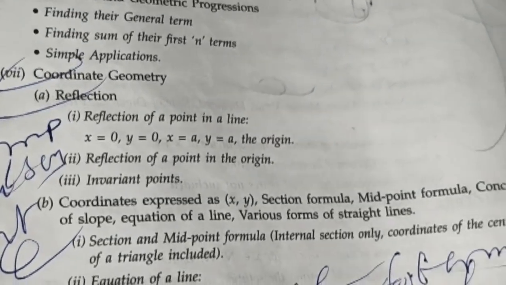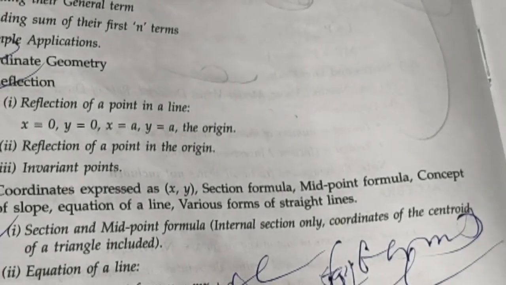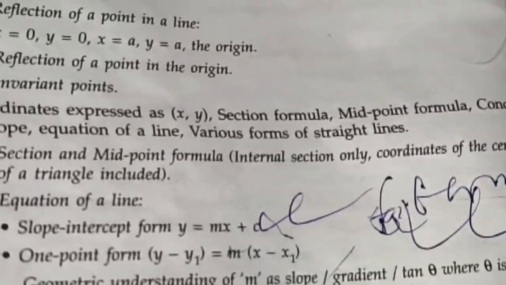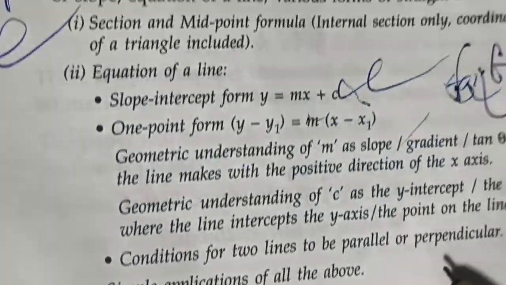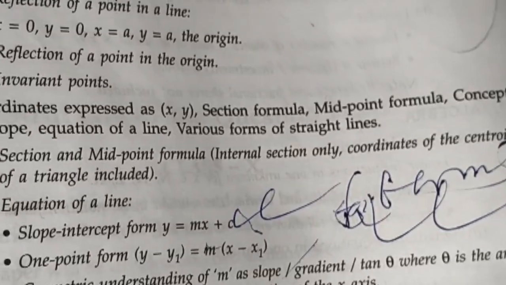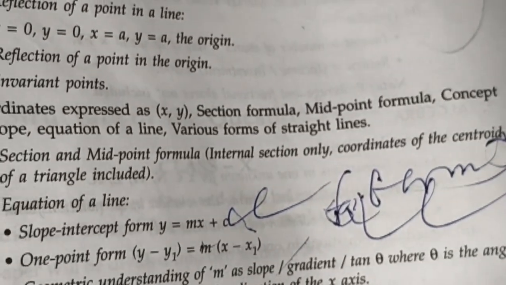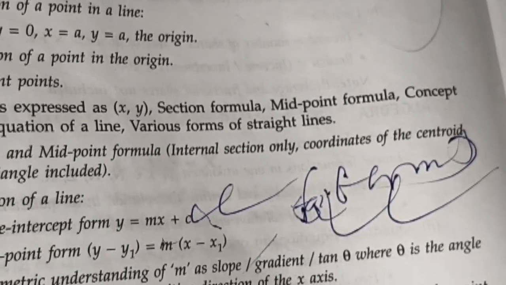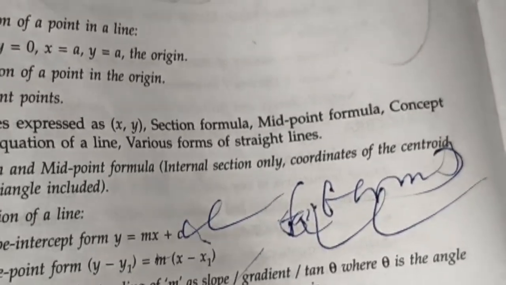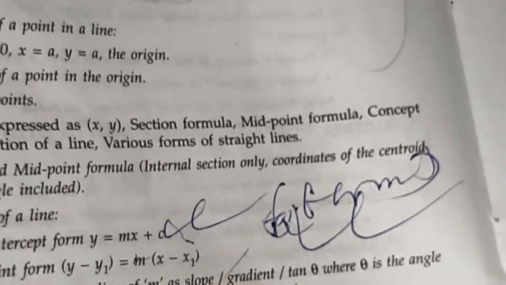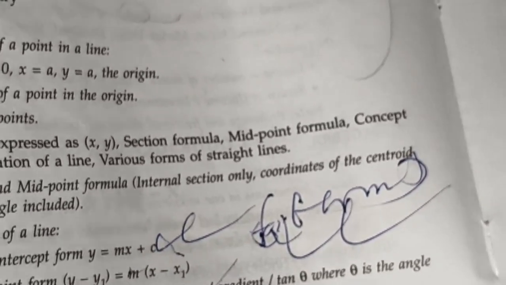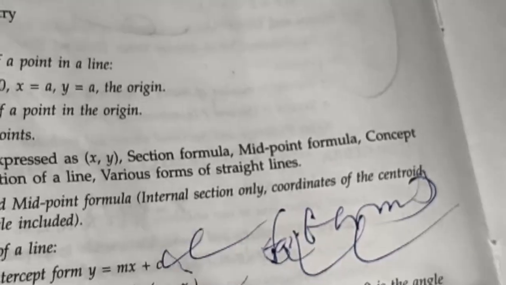Just remember m as slope, gradient, tan theta. m is the same, slope, gradient, anything is the same, y-intercept, whatever, it is the same. Another thing I am going to tell you, don't forget, if the lines are parallel, then m1 is equal to m2, and if the slopes are perpendicular to each other, then m1 into m2 is equal to minus 1. This is for perpendicular and this is for parallel. Don't forget.